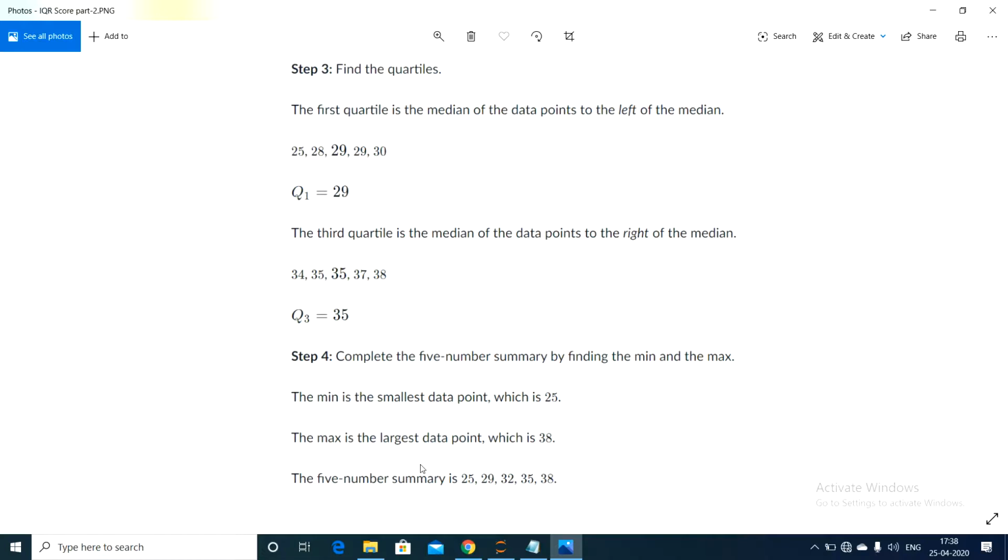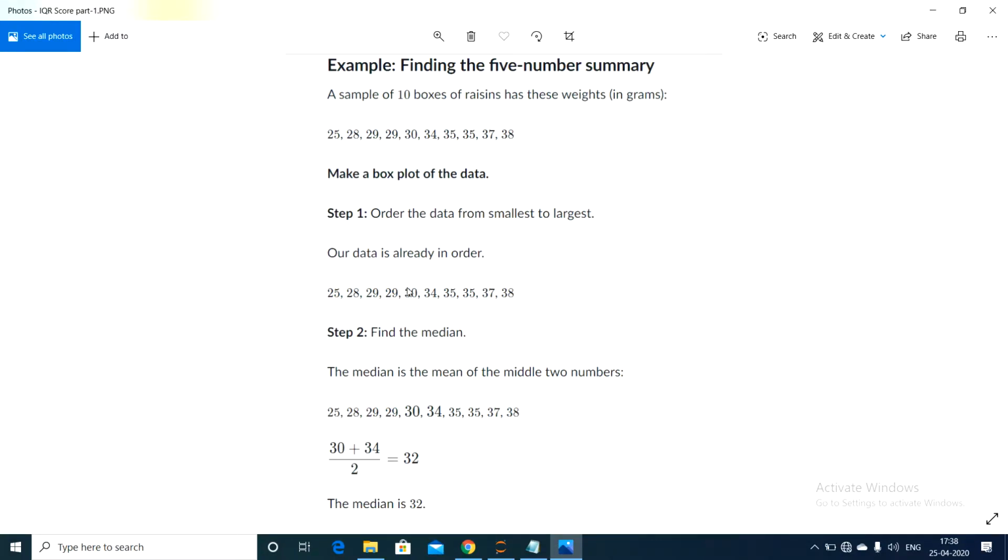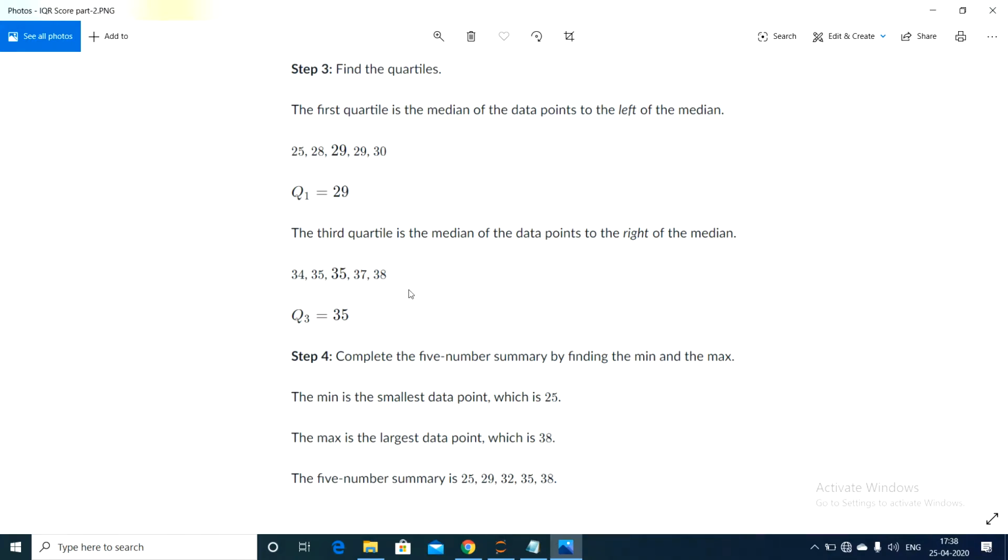After finding the median, we need to divide our list into two halves. The median is 32, so the values behind it, 25, 28, 29, 29, 30, form one half, and 34, 35, 35, 37, 38 is the other half. In the first half we will calculate Q1, and in the second half we will calculate Q3. That is the first quartile and the third quartile.